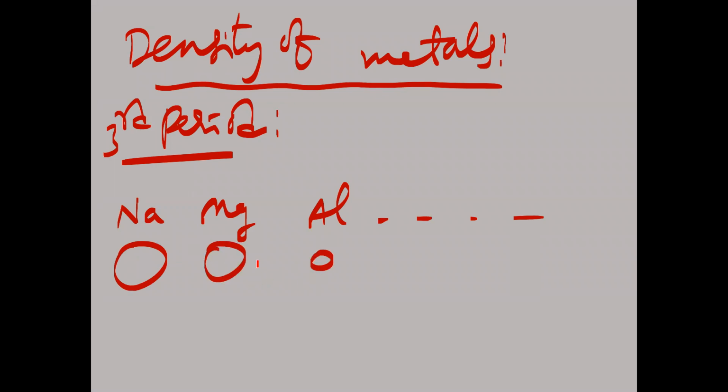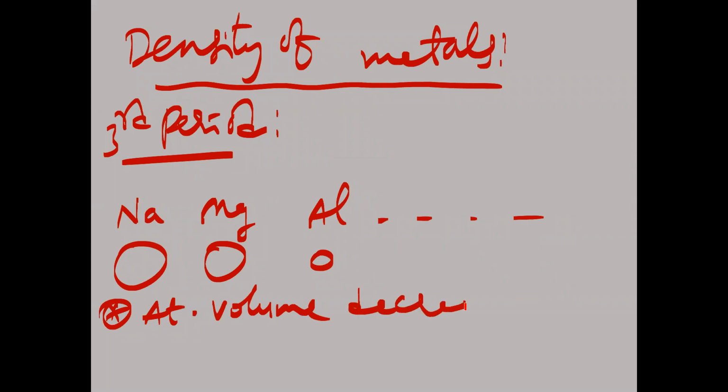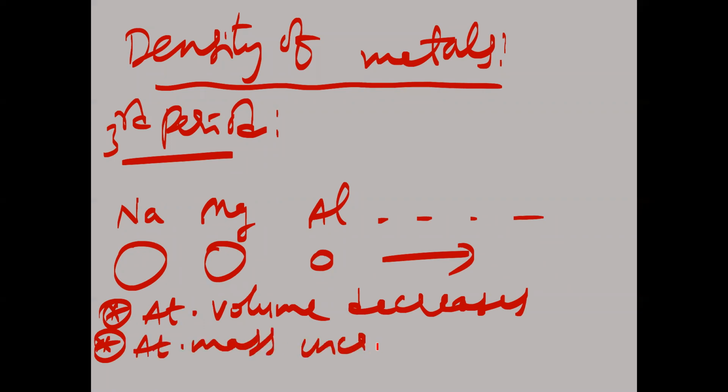Atomic volume is decreasing. So from left to right, atomic volume is decreasing, but atomic mass is increasing. So volume is decreasing here, mass is increasing here.